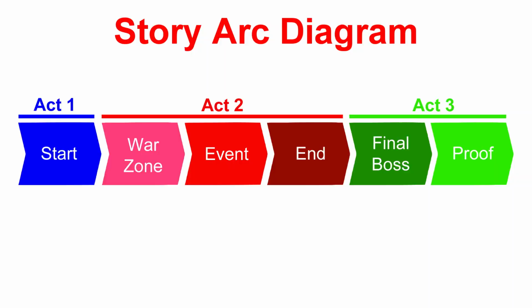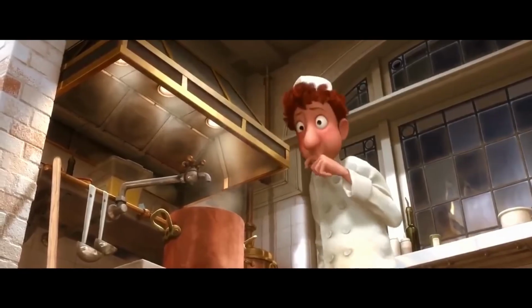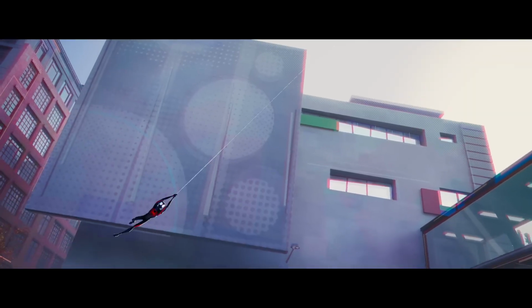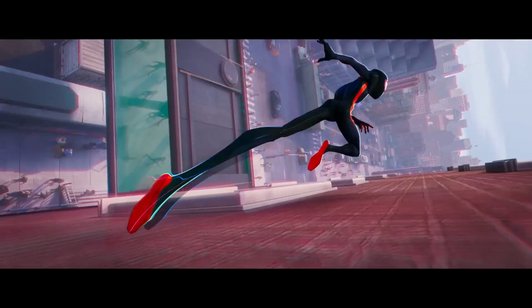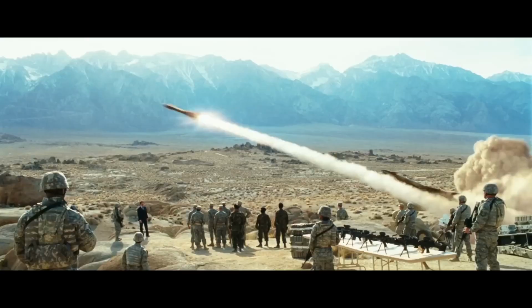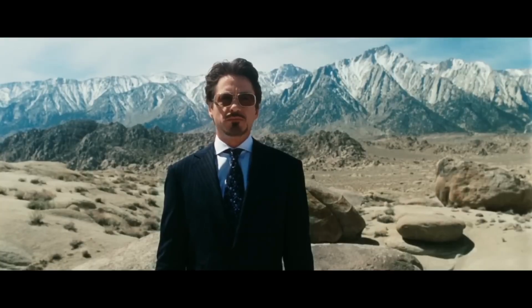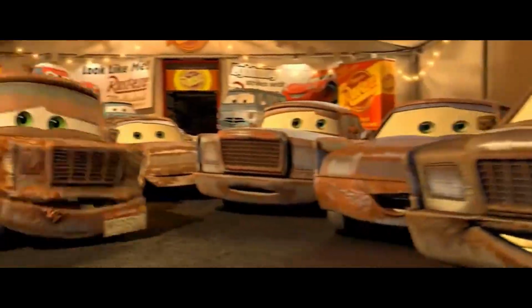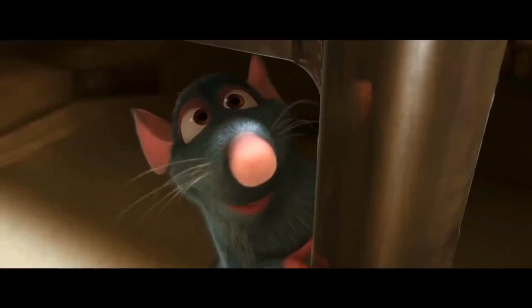This is an event in the War Zone that brings your protagonist to their end belief, the third step. In a positive change arc, the start is wrong and the end is right. But in a flat arc, the start and the end are the same. The pivotal event can happen anywhere in Act 2. It can be at the beginning, middle, or end. Regardless of where it happens, the entirety of Act 2 is still in the War Zone. The protagonist will face thematic conflict regardless of whether they are at the start or end belief.